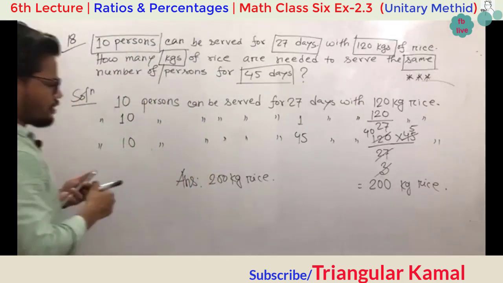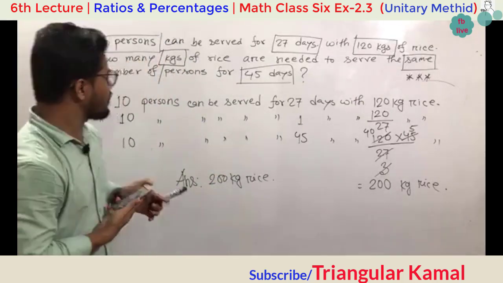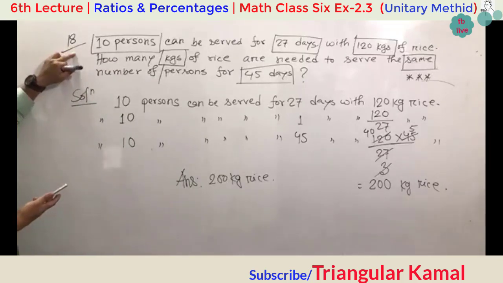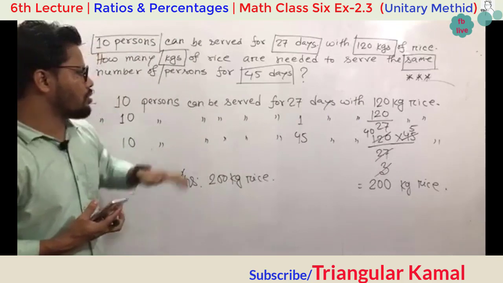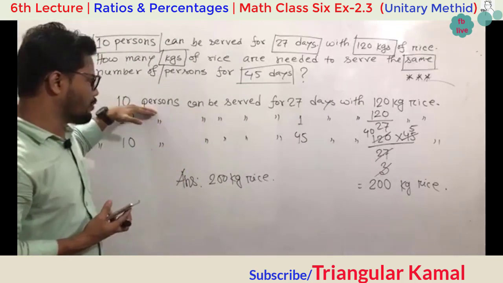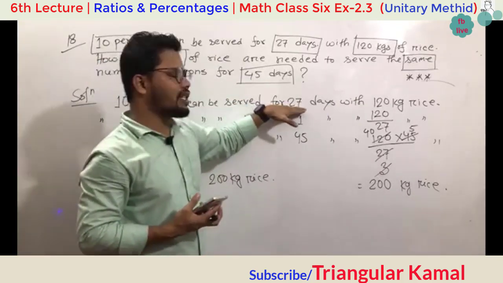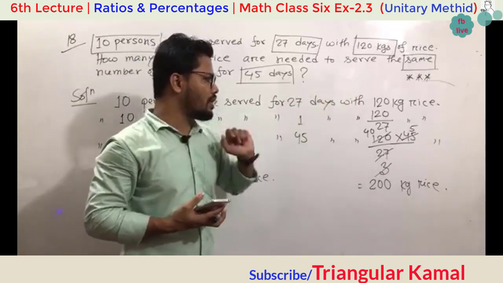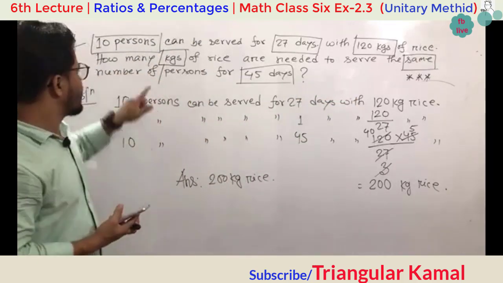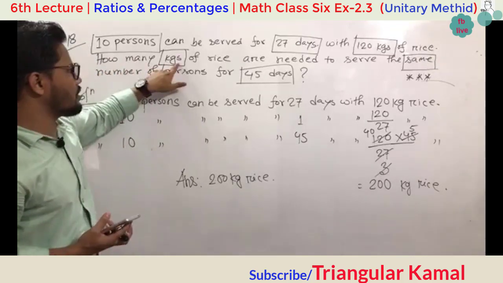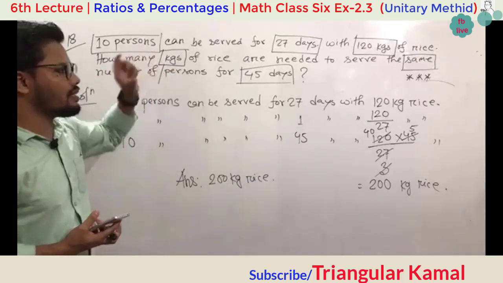My dear students, I think it's too much easy. Number 18, the 3 pieces of information together in a line. That's why you have to be more careful in writing the information. The information that is required will be on the right side, and the other 2 pieces of information you can place on the left side. Here, how many kgs, that is the amount of rice, is required.